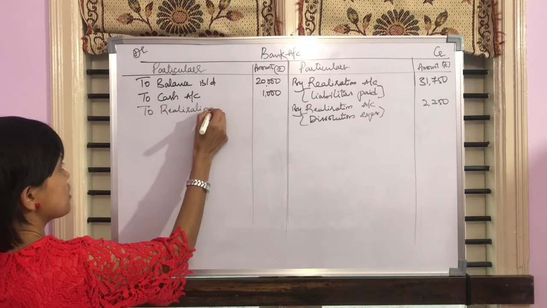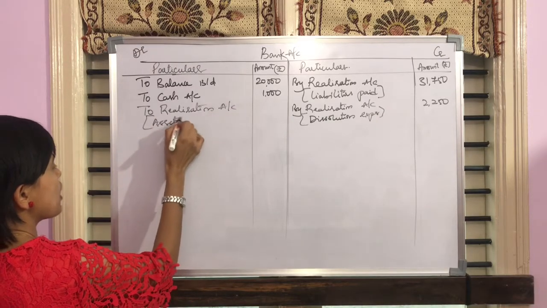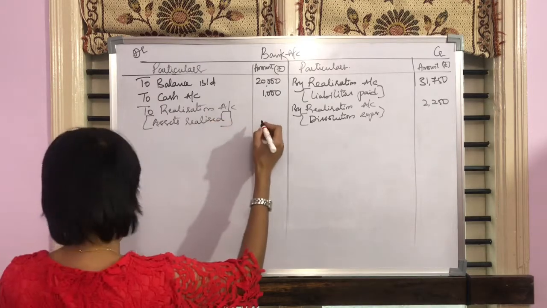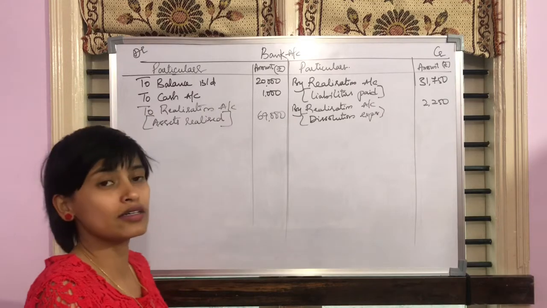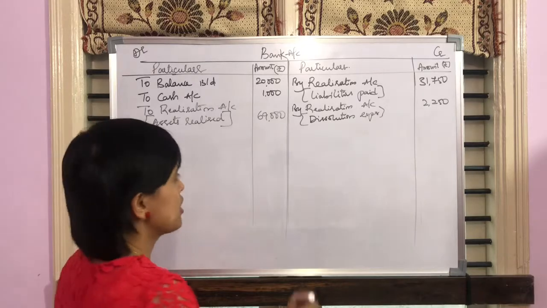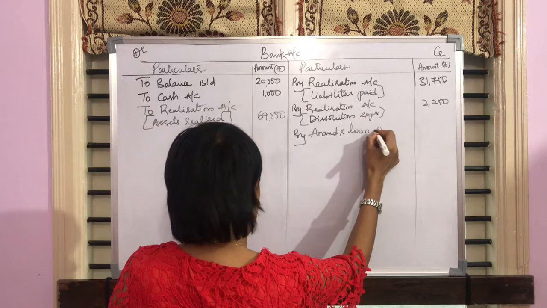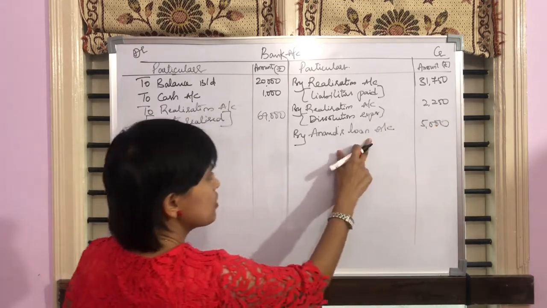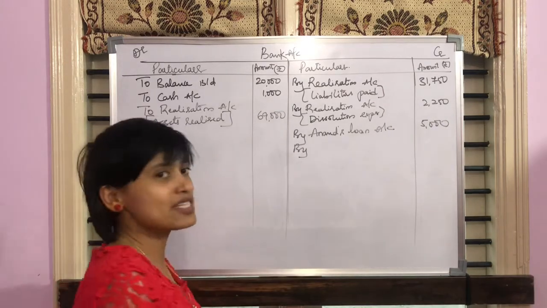On the credit side of realization account, we have assets being realized. So write it as to realization account, assets realized. The final amount is 69,000. Now with respect to partners capital, in the balance sheet we have partners loan. So let's write that loan in the bank account. Anand's loan account 5,000, which is given in the balance sheet, followed by partners capital account, final settlement that is being made through bank account.